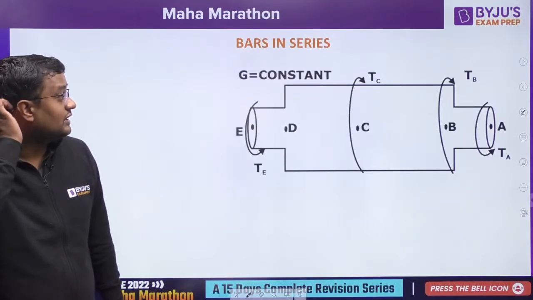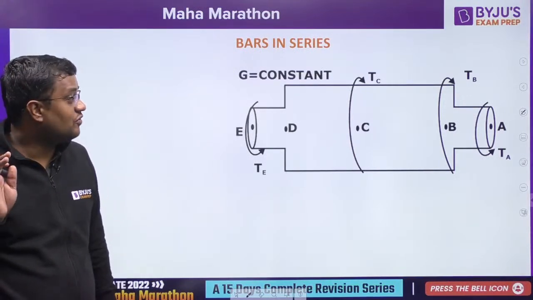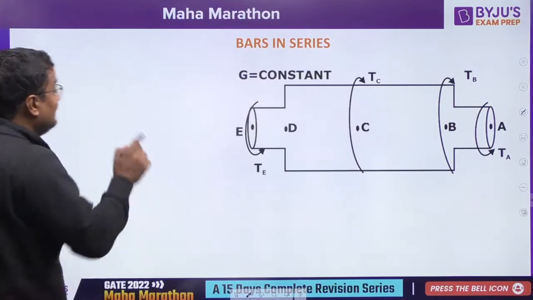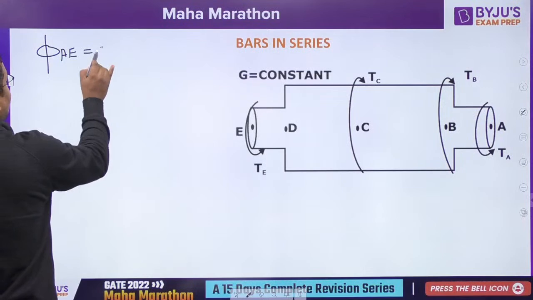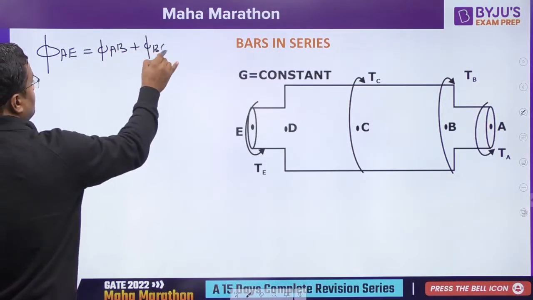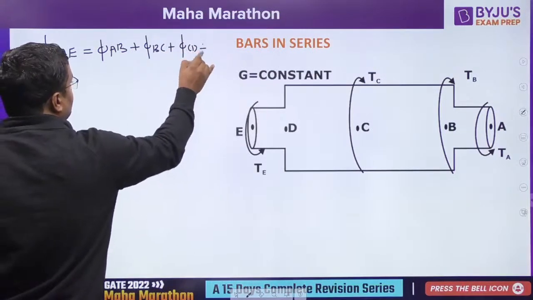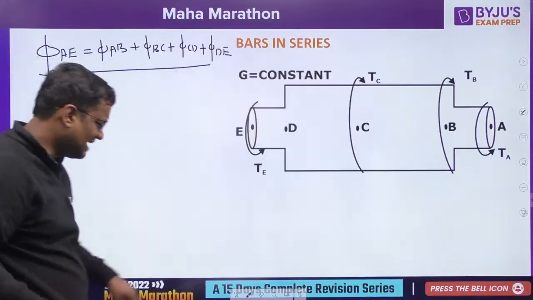Okay. Now if bars are in series, then if I want to find out phi AE, then what is phi AE? Phi AE is phi AB plus phi BC. This is very interesting. This is same like the first chapter.